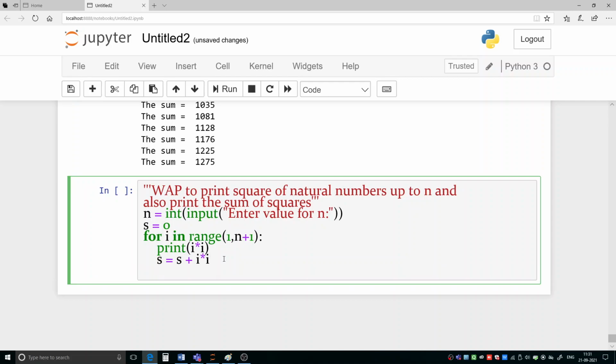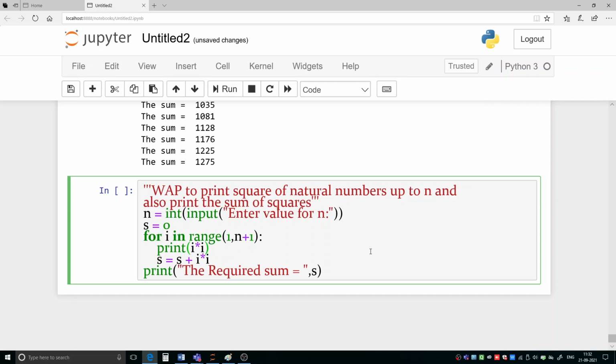And at the end of the program, we need to print the value of the sum also. This printing will be done only one time. The earlier printing we have to repeat because every number's square we have to print. That's why we have kept it inside the loop. But printing of the sum of their squares we need to perform only one time. That's why we are keeping this statement out of the loop. So here we will be writing print the required sum is equal to, and the sum is stored in s. So this is how we can write.